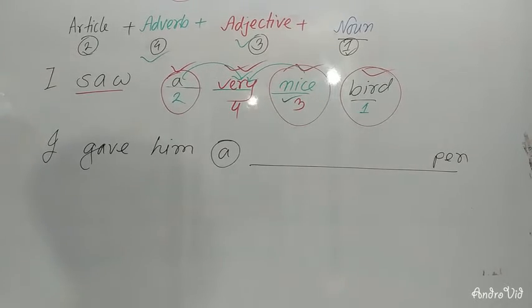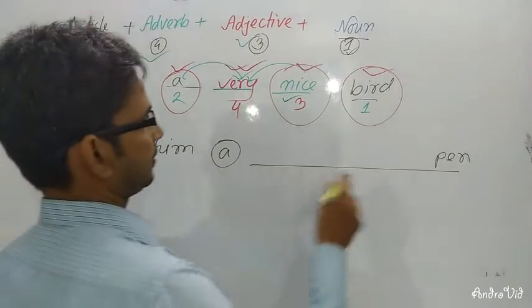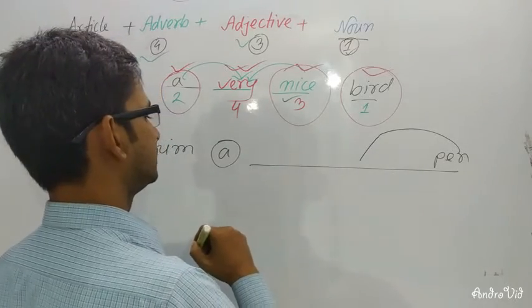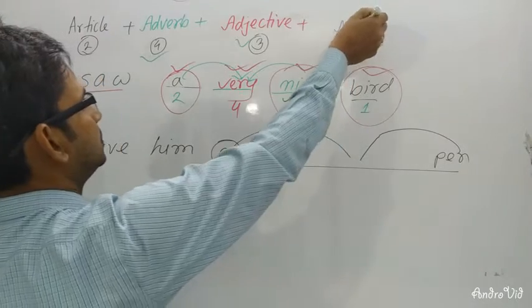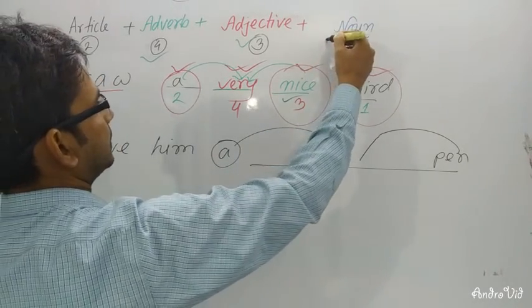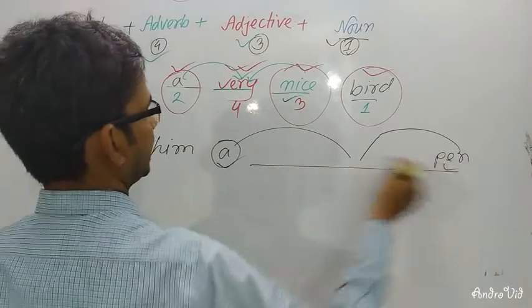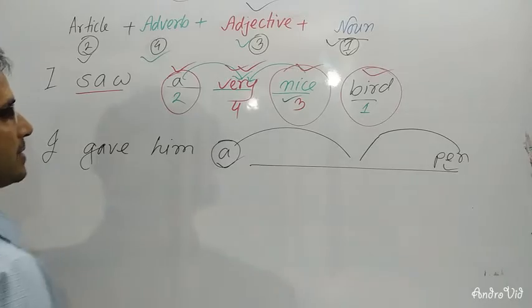Before the noun and after the article, you will have number 1 and 2, so you will have to write here number 3. Number 3 is adjective.